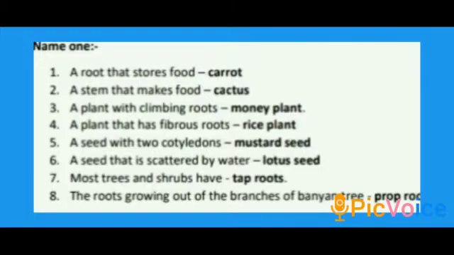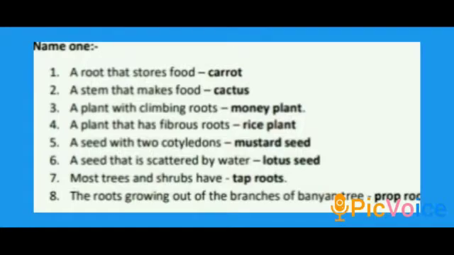Plants that have weak stems have climbing roots. You can write money plant, betel plant, grapevine, etc. Then the fourth one, a plant that has fibrous roots. Which plant has fibrous roots, children? Yes, grass, rice, wheat, maize, etc. You can write any one answer.